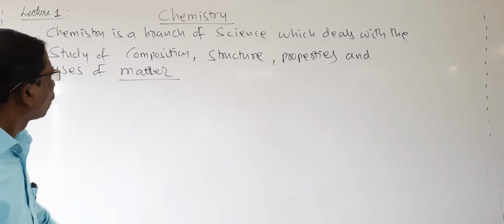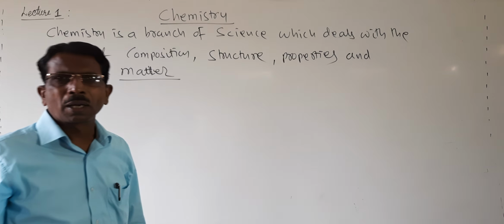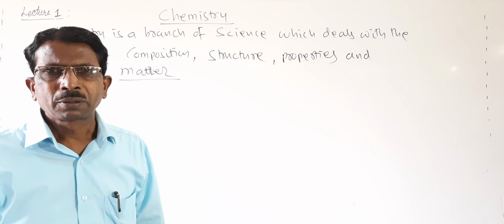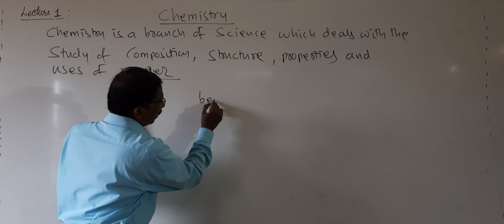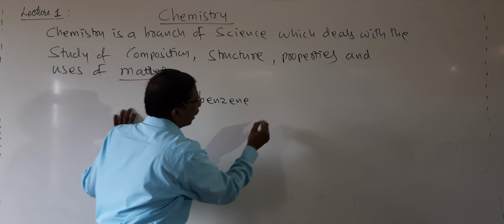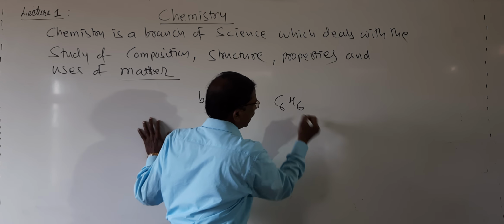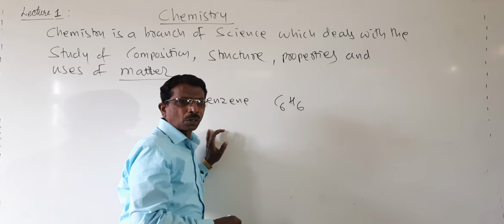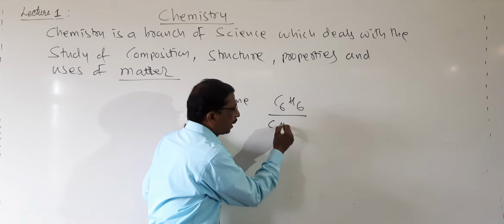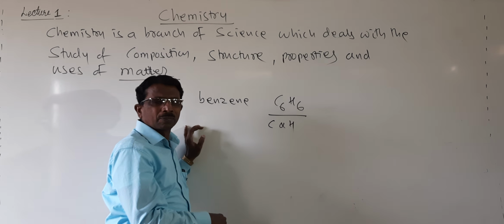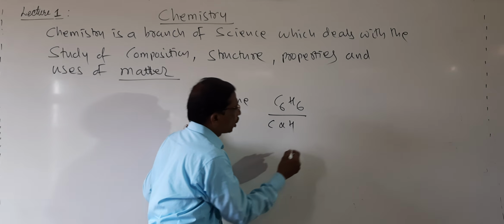So here we have to study composition. How is it composed? The best example is benzene. Its molecular formula is C6H6. What is its composition? It contains carbon and hydrogen. And what is its structure?